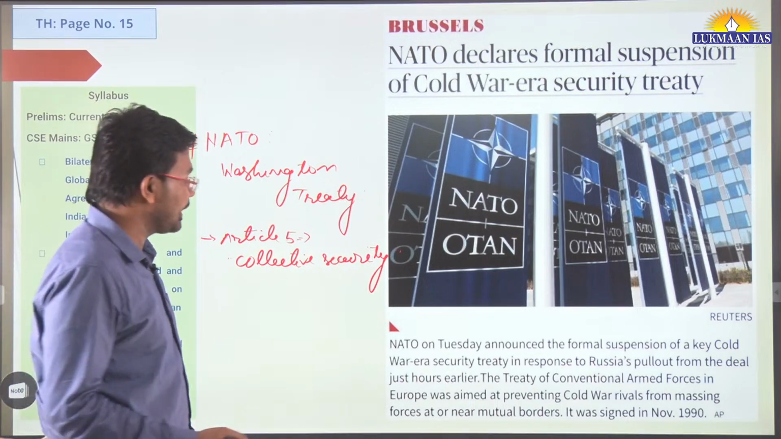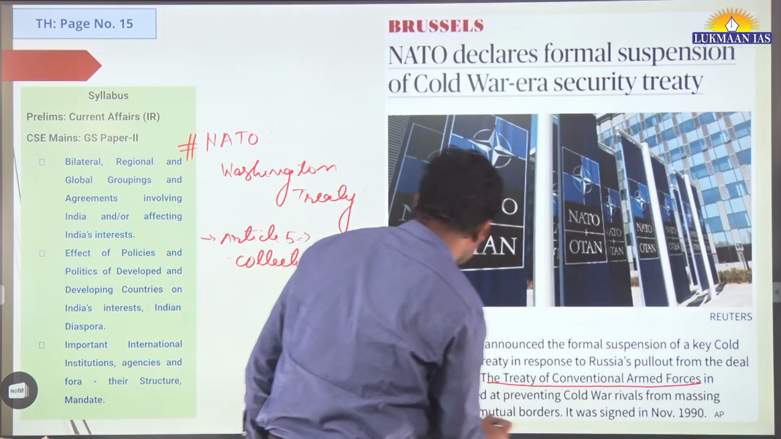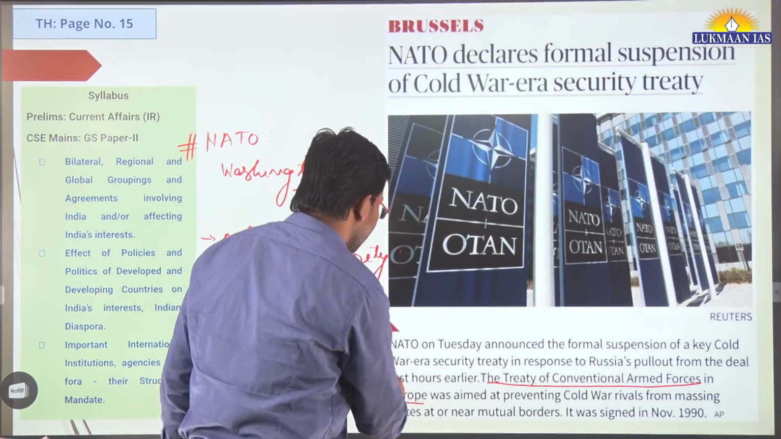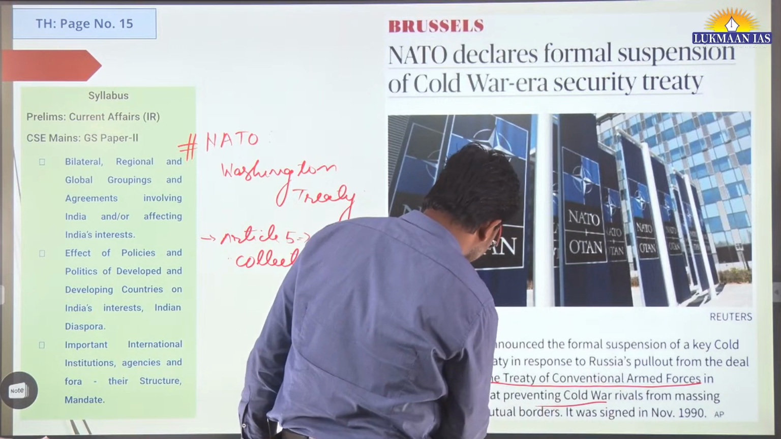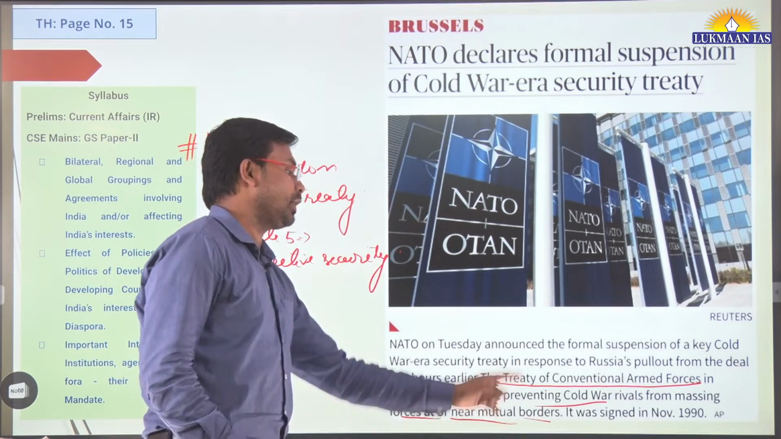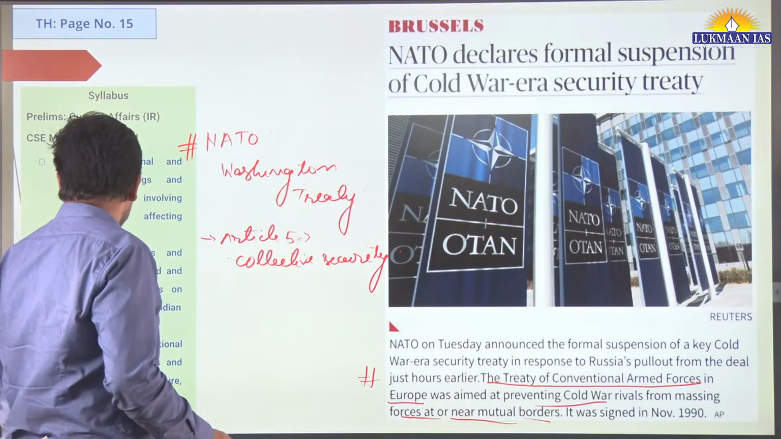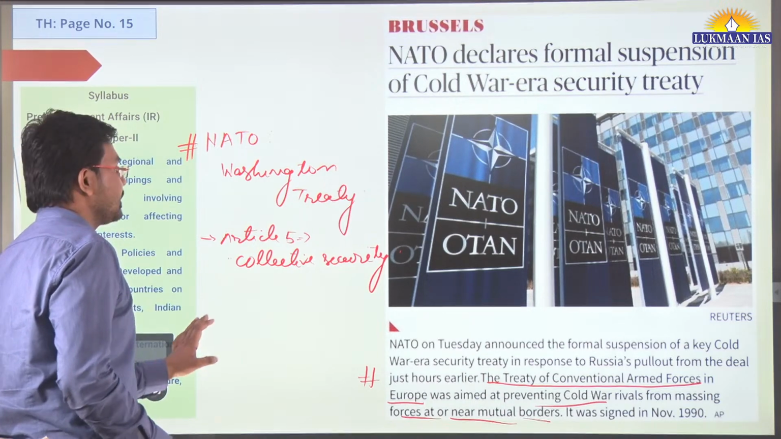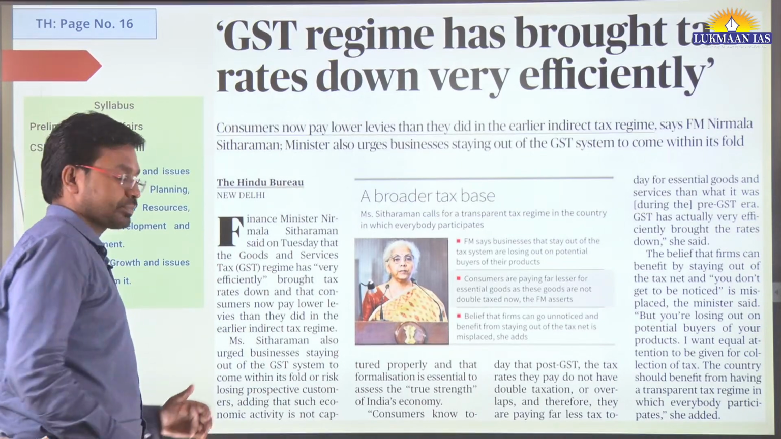What is the name of that treaty? The name of the treaty is the Treaty on Conventional Armed Forces in Europe. This treaty was aimed at preventing Cold War rivals from massing forces at or near mutual borders. It was signed in November 1990, but they have recently suspended its functioning.